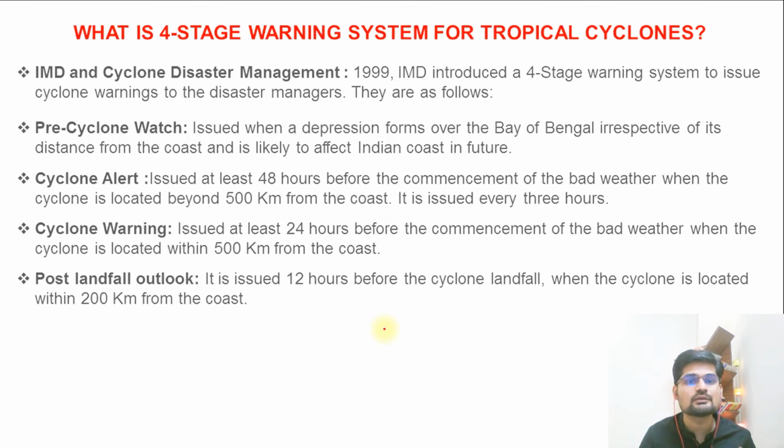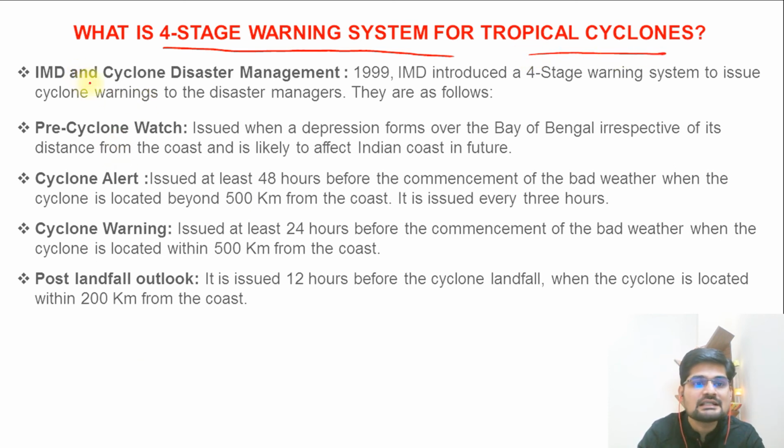And at last, what we need to learn in this is the 4-stage warning system of these tropical cyclones. That is provided by IMD. So what happens here? Look here. IMD and Cyclone Disaster Management, that is in 1999. Remember, the super cyclone came. From then, this development happened. So remember, the Odisha super cyclone led to this kind of development, that is, the 4-stage warning system.